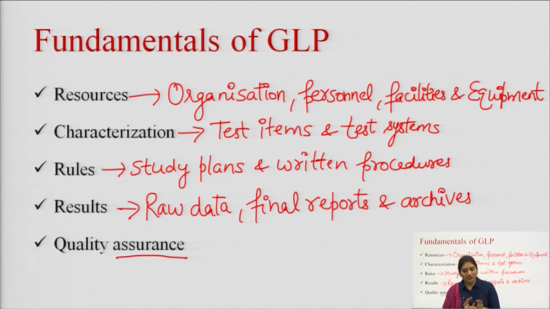In the organization and personnel, the structure of the R&D organization and the responsibility of the R&D personnel should be clearly defined. There should be sufficient staff to perform the roles and responsibilities, and the qualification as well as the training of the staff appointed must also be defined and well documented. Next is facilities and equipment. In the facilities and equipment, these regulations highlighted the need for appropriate facilities and equipment used to conduct the studies.